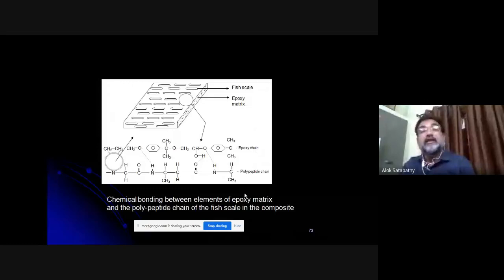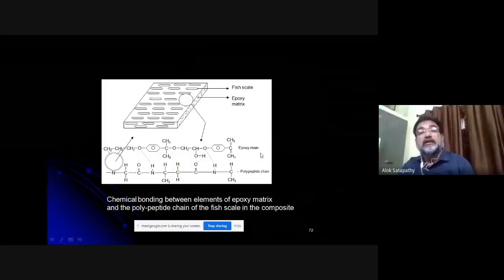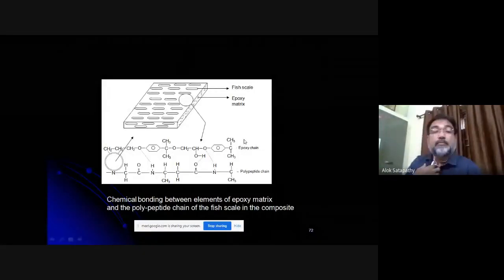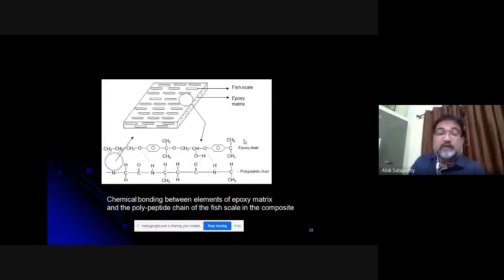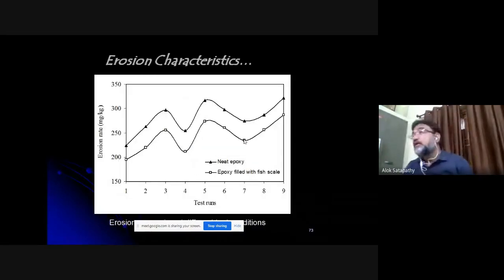Now you can see this is the epoxy chain as obtained from the spectroscopy, and this is a polypeptide chain, and you can see that the oxygen of the epoxy chain and hydrogen of the polypeptide chain are forming a bond here. So this bond formation helps in improving the strength of the composite. These composites were also put into wear test.